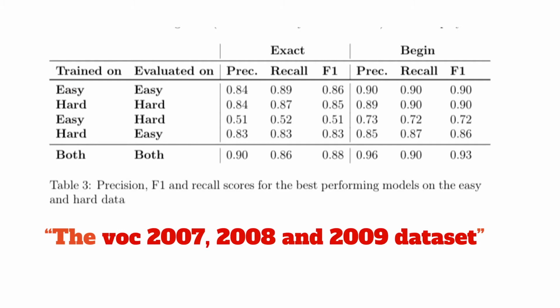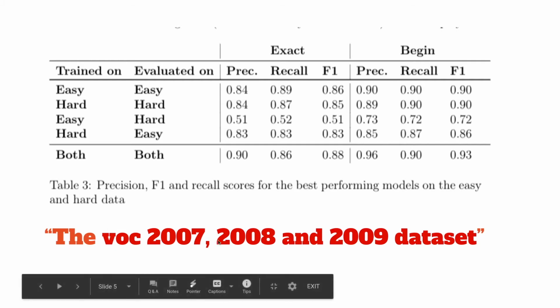In order to gain a better understanding of our model's performance on this data, the data was split into two disjoint subsets, the easy subset and the hard subset. This split was mainly, or actually exclusively, based on the amount of positively tagged words within a sentence. An illustrative example is shown here below, where we see the VOC 2007, 2008, and 2009 datasets. This was an example of a difficult sentence, as all these words were tagged to be dataset referential.